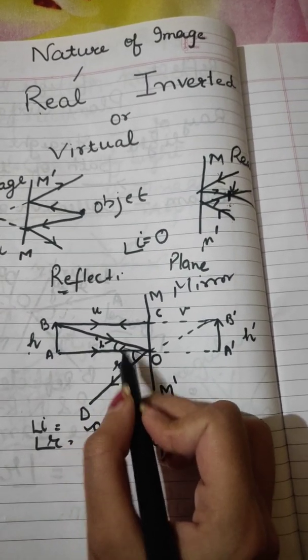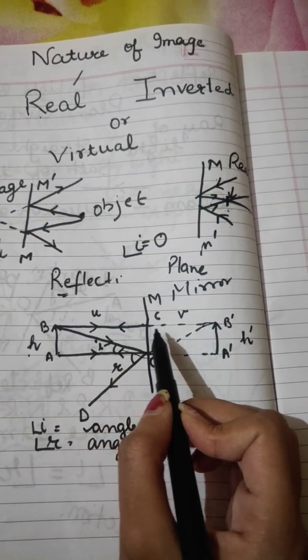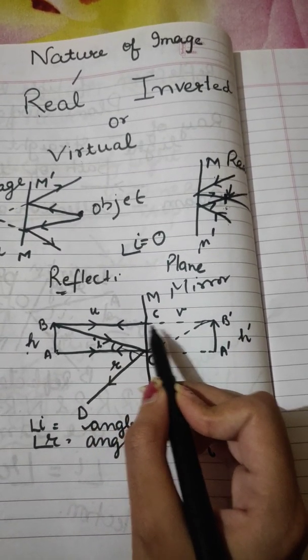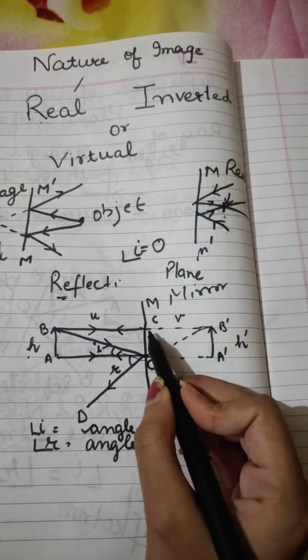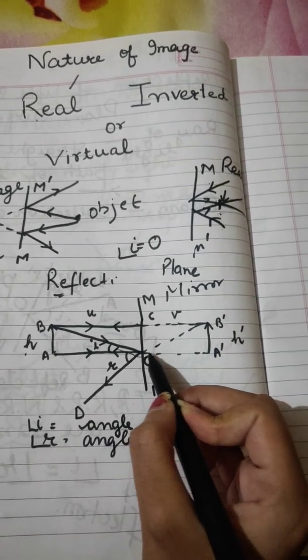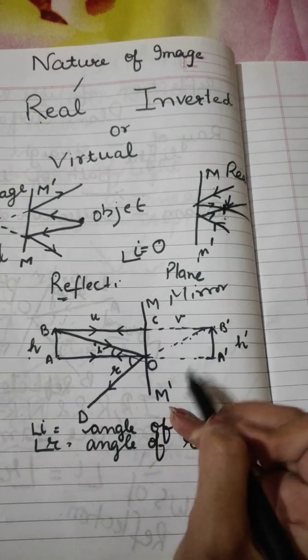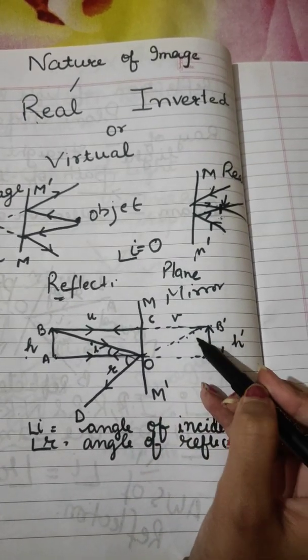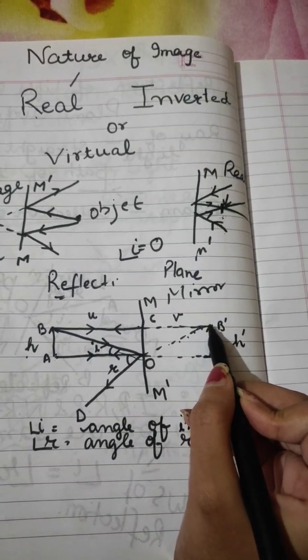Now what I do is that all of the reflected rays, I try to trace them backward. I try to produce them backwards. I will produce all of the reflected rays backward. So I've produced this reflected ray backward, again I produce this reflected ray backwards, and this reflected ray backward as well. And I will find that these reflected rays are going to intersect at this point.